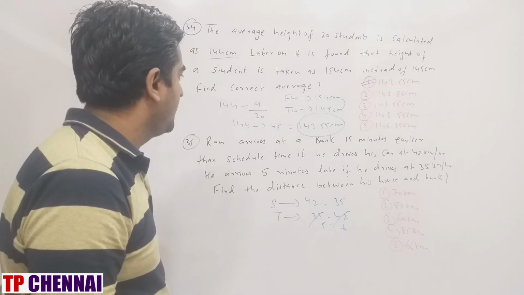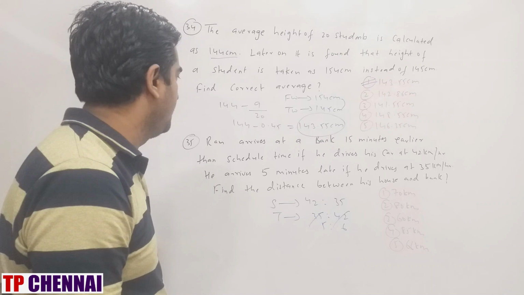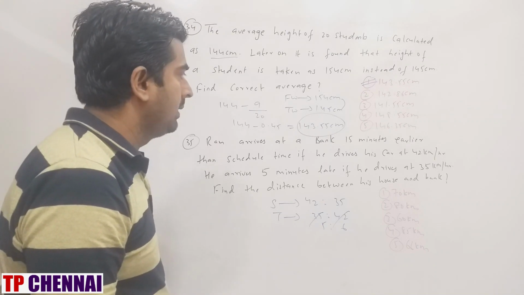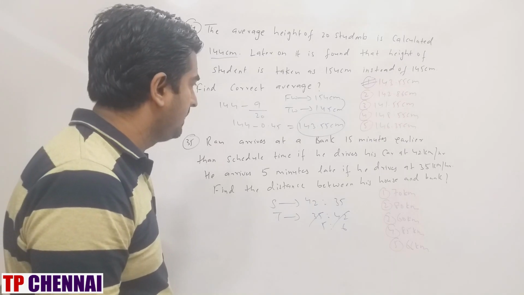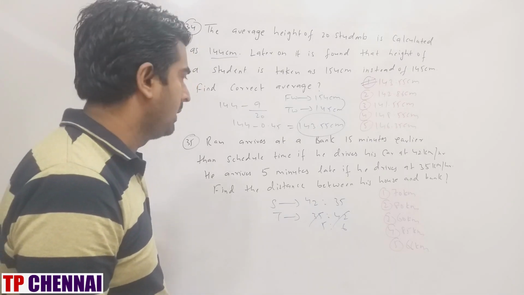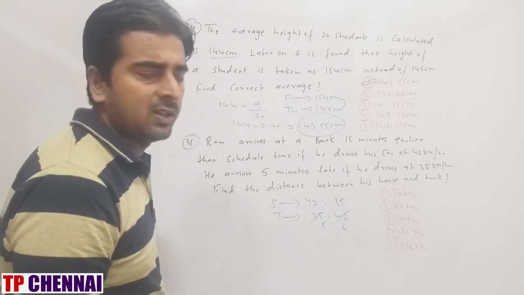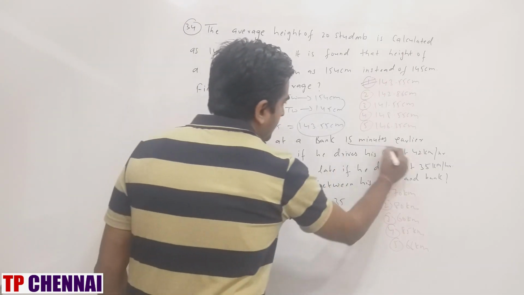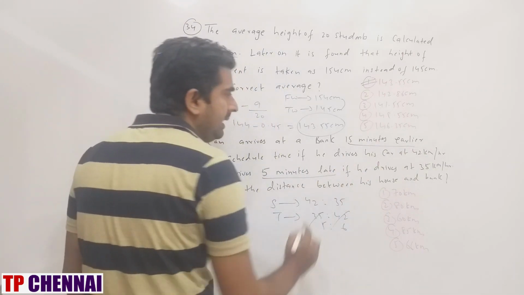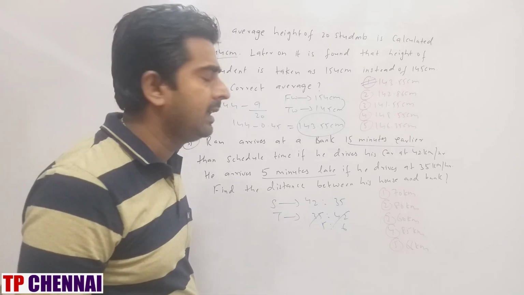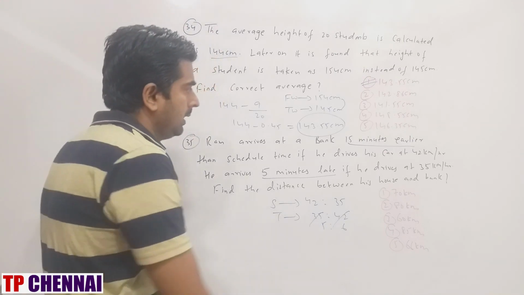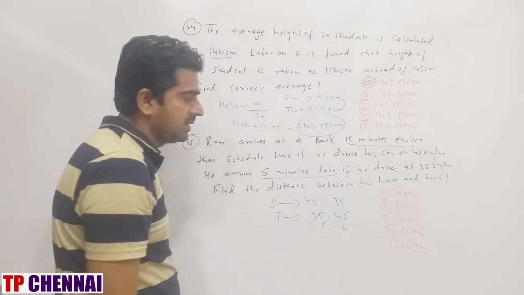Now they are saying that he arrives at the bank 15 minutes earlier when traveling at 42 km per hour, but he arrives 5 minutes late if he drives at 35 km per hour. Time gap is how much? 15 minutes earlier and 5 minutes late. Whenever early and late cases are reversed, you need to add those values. So 15 minutes plus 5 minutes is 20 minutes.